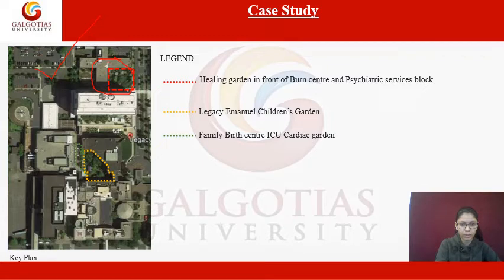There is this one, the first healing garden, and this is your second healing garden, which acts as the children's garden, this yellow one. We are going to discuss these gardens in detail in the next slides.